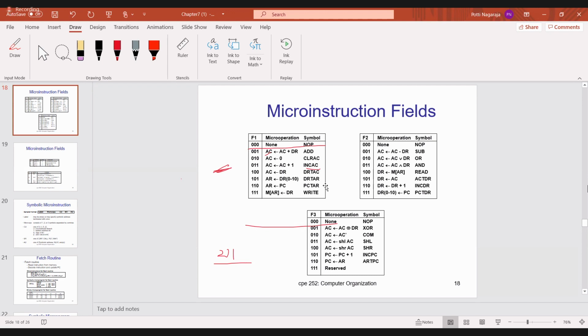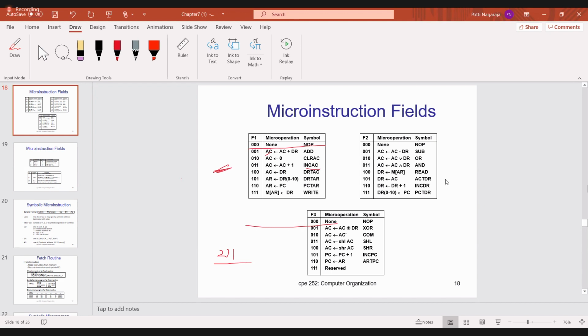Then the R operation, I already said. Add the accumulator with memory location or data register, and store the final value in accumulator. Then AND: AC AND operation with DR, store in accumulator. Then read operation. Tell me what read means. Read operation is whatever you had written. Write operation is when I write in your memory, then you will get that data. When you are reading your data it is read. When someone is writing the data in your memory it is write.